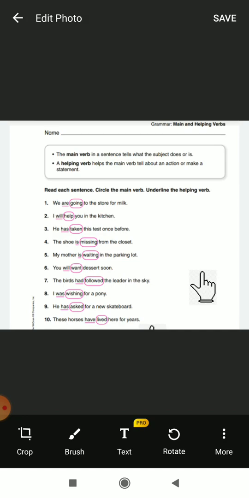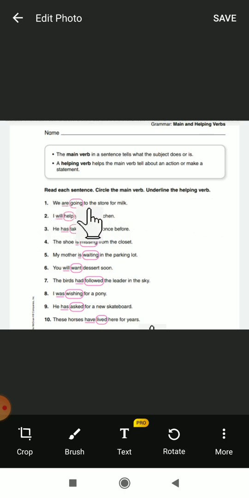You know that the main verb in a sentence tells what the subject does or is. When you ask the question to the verb, you can understand what that particular subject does or what it is doing. Helping verbs help the main verb, which tells about an action or makes a statement. So for example, read each sentence, circle the main verb and underline the helping verb. Here I already did it, you just read it.